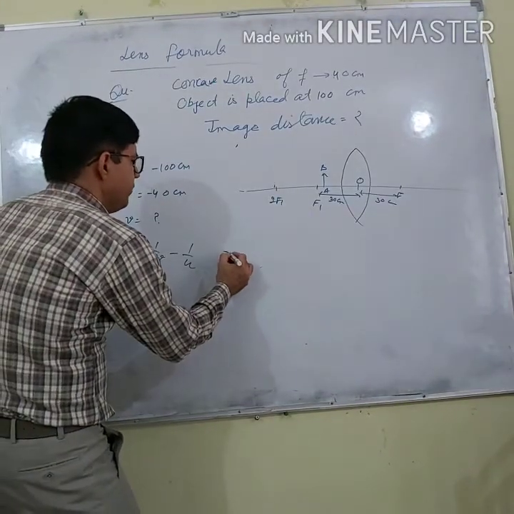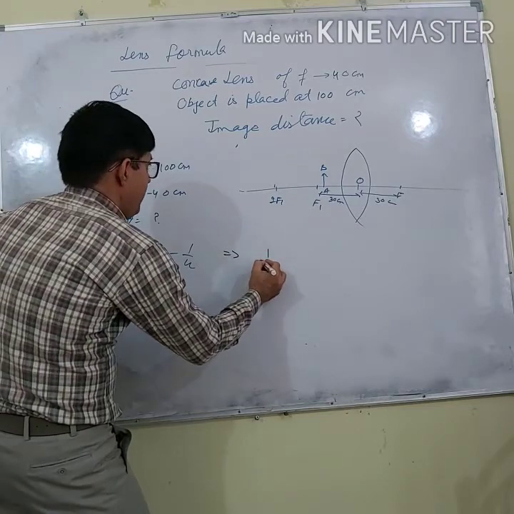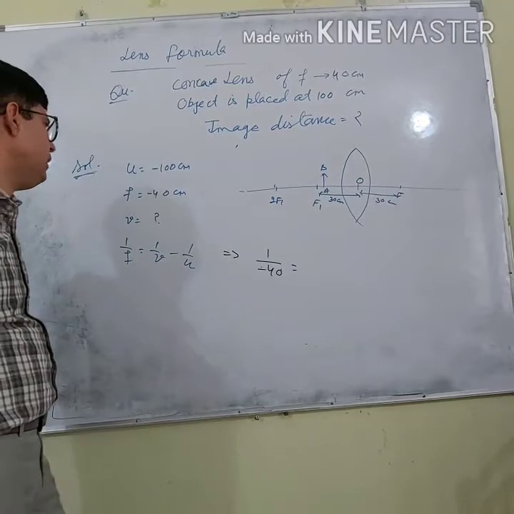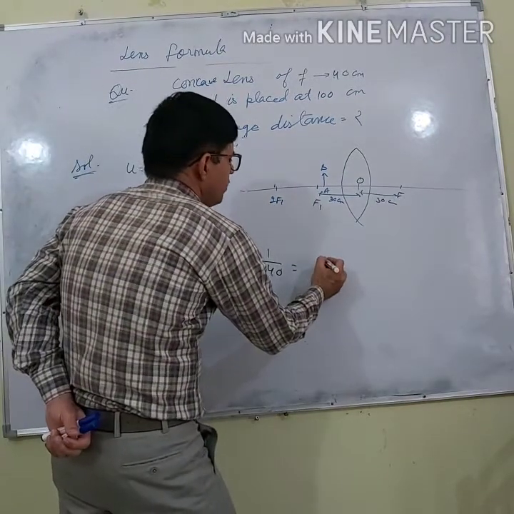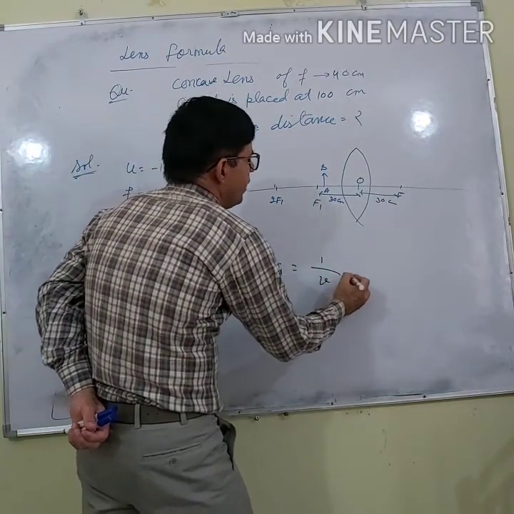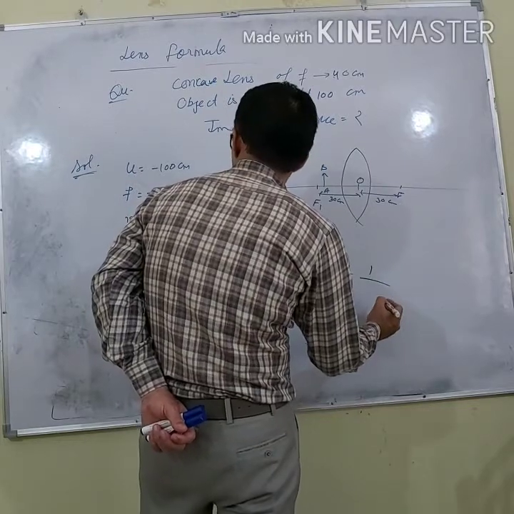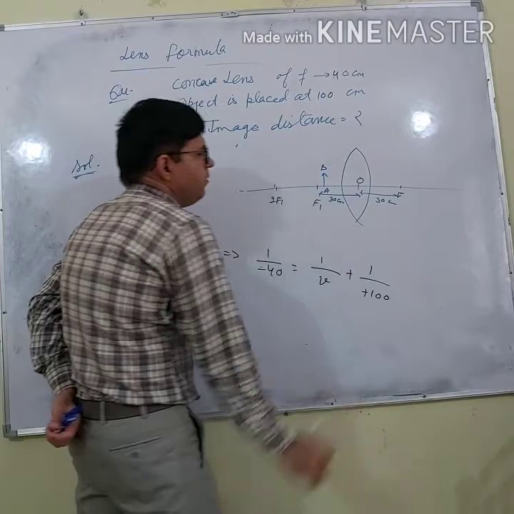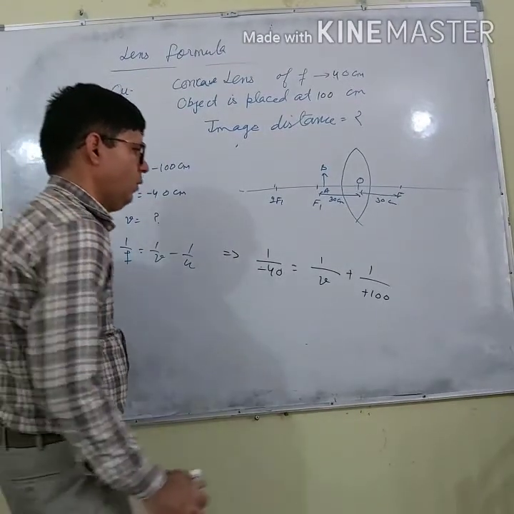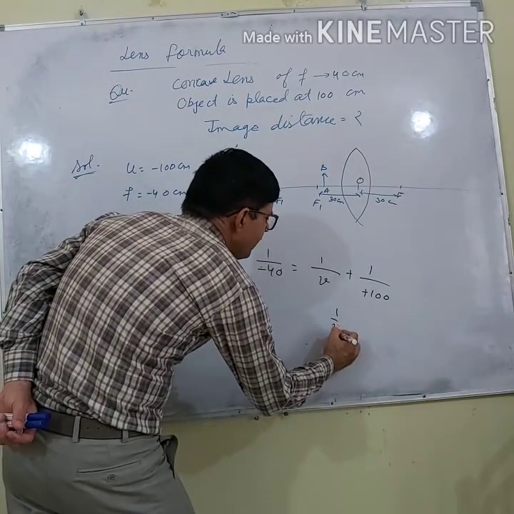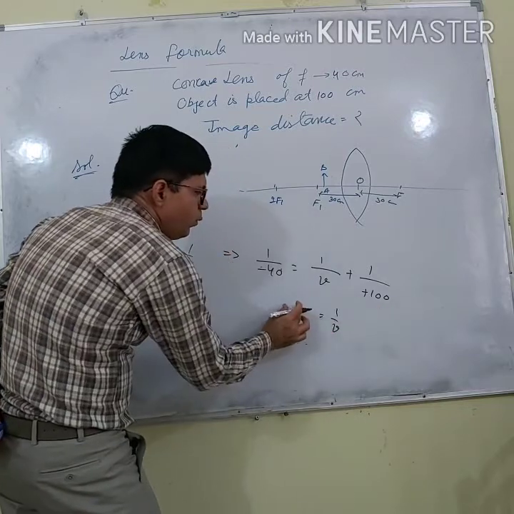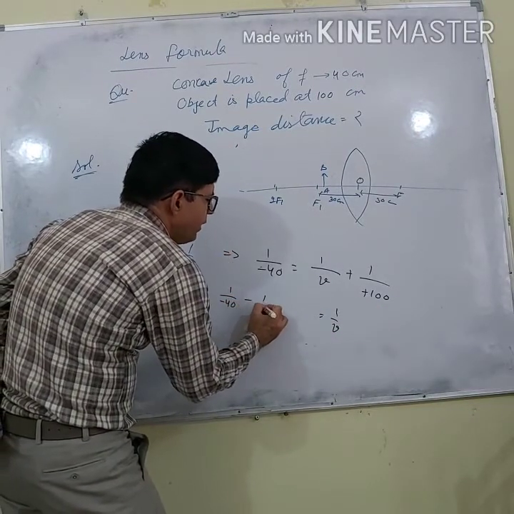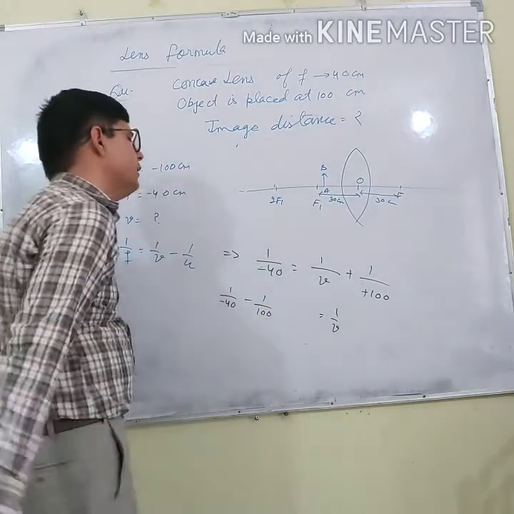So here f is minus 40. I will write 1 over minus 40 equals 1 over v minus 1 over u, minus minus plus. So I can say 1 by v, when this term moves to the left hand side, it will become negative: minus 1 over 40 minus 1 over 100.